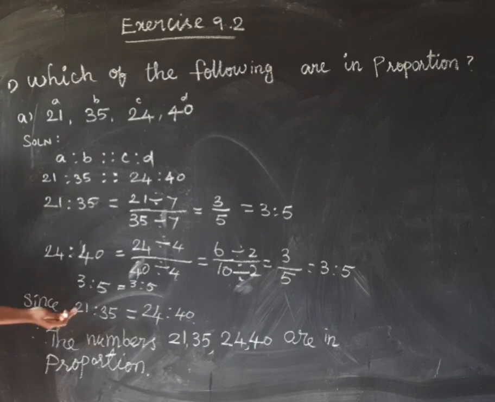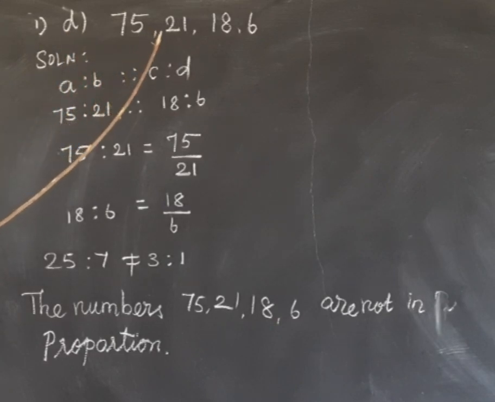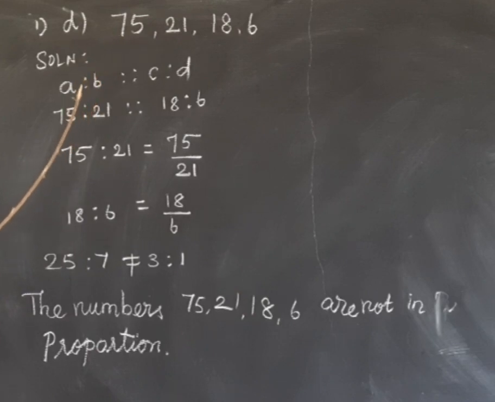So the numbers 21, 35, 24, 40 are in proportion. Okay. Next, the sum 75, 21, 18, 6. So whether we have to check the following numbers are in proportion or not. What is the condition for proportion? A is to B equal to C is to D.